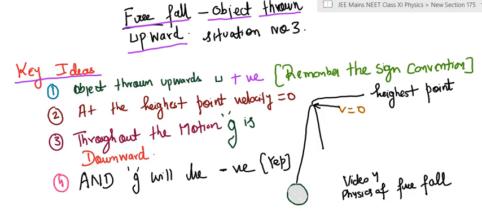The second important idea in this situation is that at the highest point the body will stop, right? So the velocity at the highest point is treated as 0. So you can see the diagram.